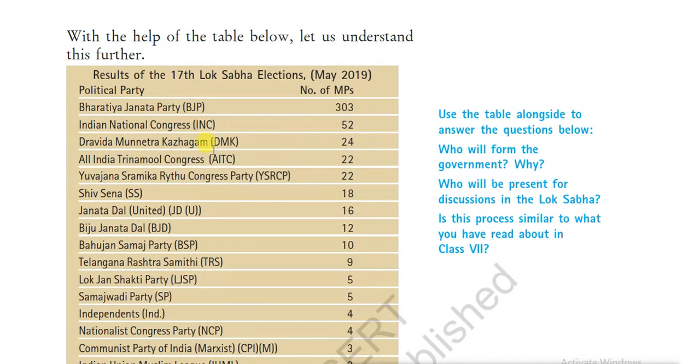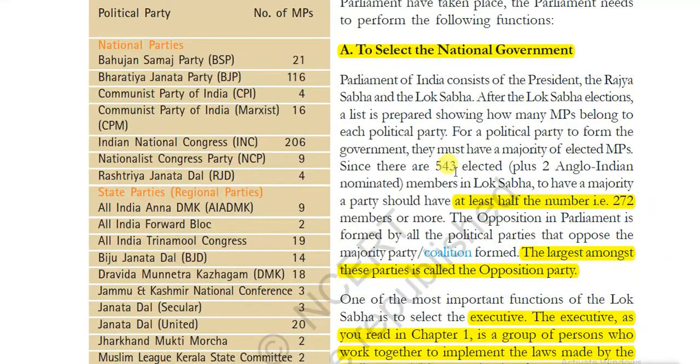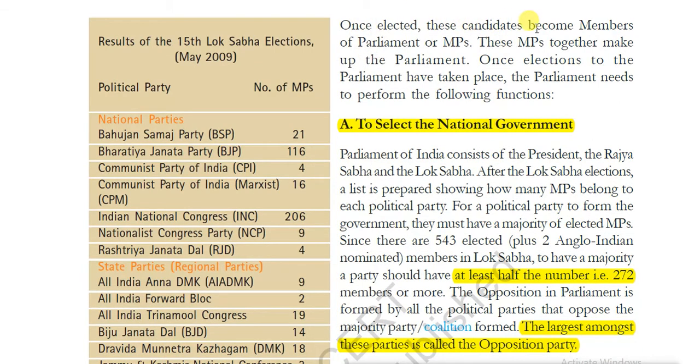Here it has mentioned different political parties. In the 2019 general election, BJP got 303 seats, which is the highest there. Then it was mentioned here. So what are the major roles of parliament? The first one, to select the national government.